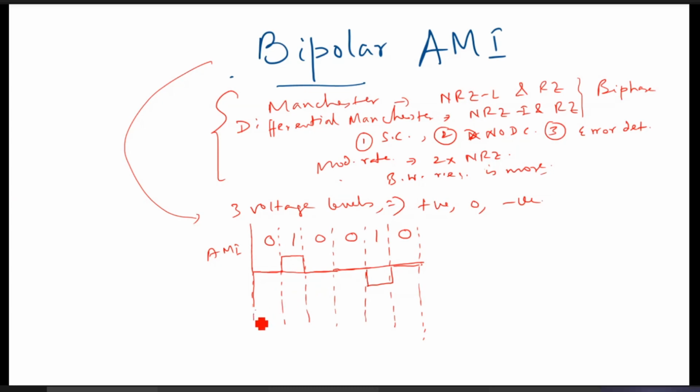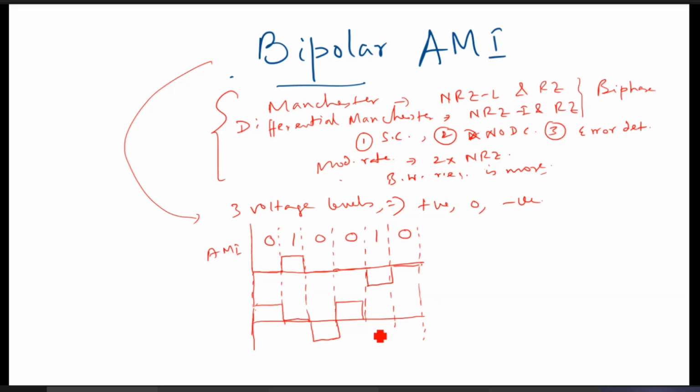And if it is pseudo ternary, just opposite. This time 1 will be 0 and 0 will be varying. So first 0 it is positive, next it is 0, next 0 it is here, so it will be negative. This is negative, next 0 is here, so this will be positive.